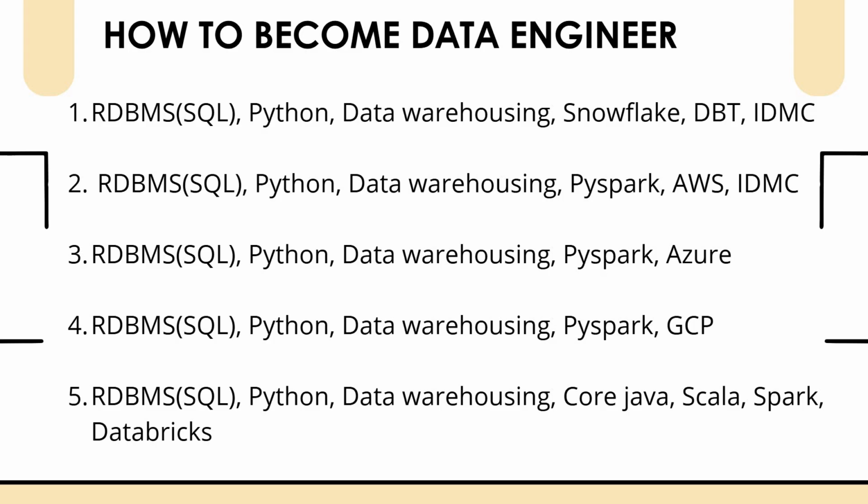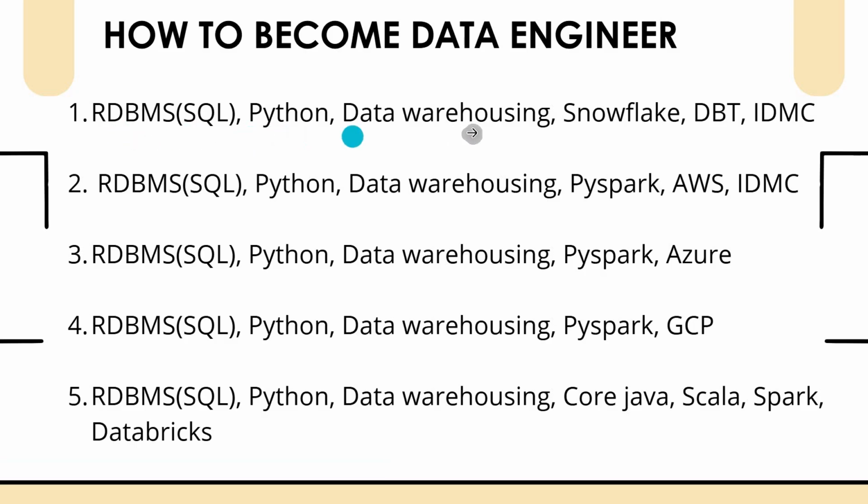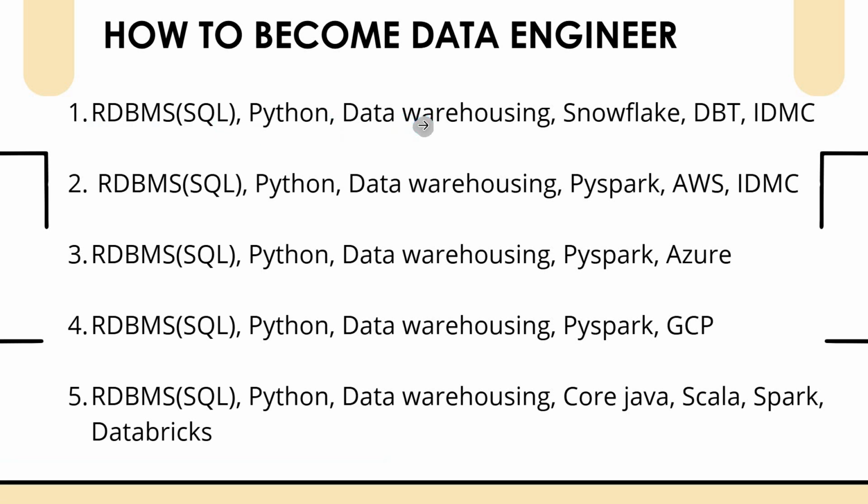If you want to become a data engineer, what do you have to learn? There are different tracks of data engineering. Here we are covering a total of 5 tracks, on which you can become a data engineer, with some IT fundamentals. For example, RDBMS, Python, data warehousing. If you look at all 5 tracks, these 3 points are common in all of them. That means RDBMS, Python and data warehousing are a must if you want to become a data engineer.